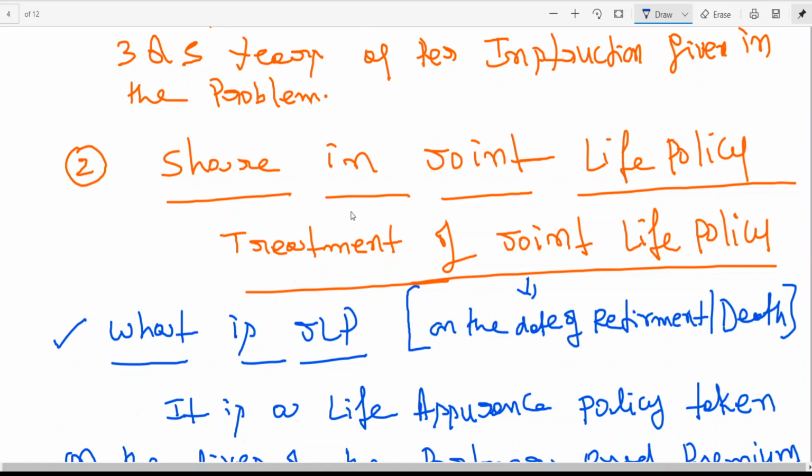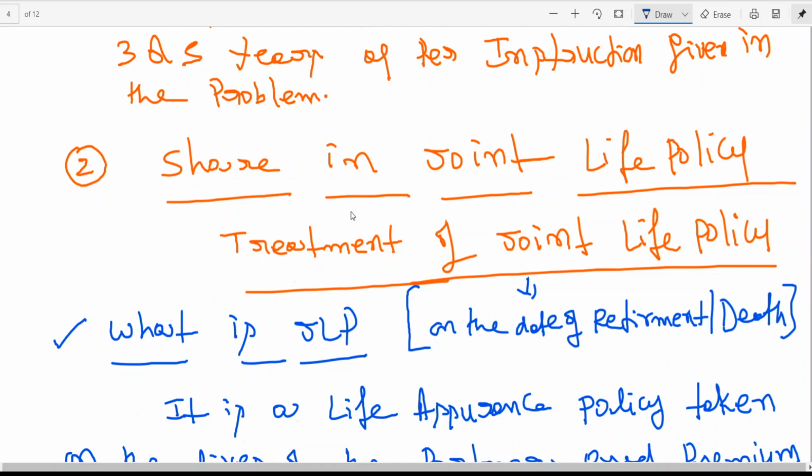That means when a partner retires, apart from the retiring partner, the remaining partners are also entitled to some share. You should learn that. When a partner has died, along with the deceased partner, the remaining partners also have a share. So that share in joint life policy you need to adjust on the date of retirement and on the date of death. This is one aspect.